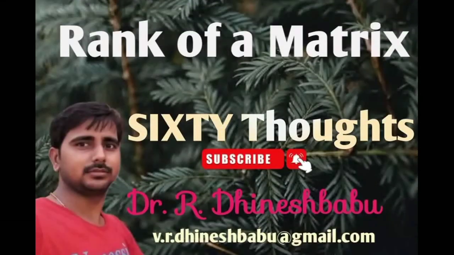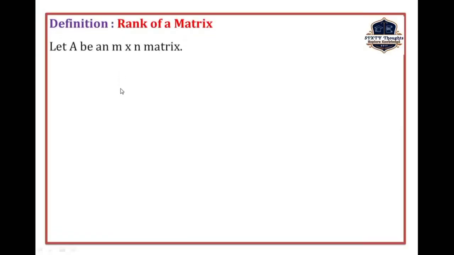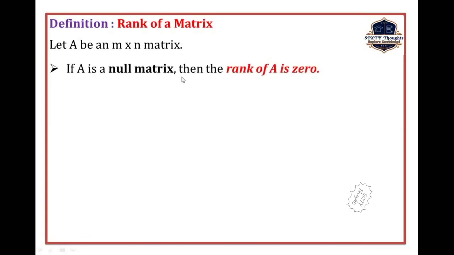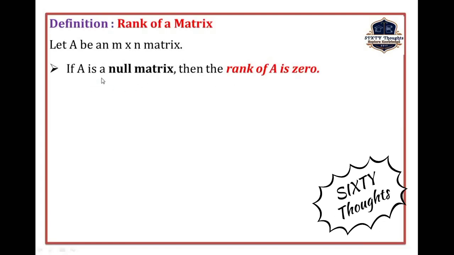In this video lecture, we will discuss what is meant by rank of matrix. Let us consider the definition. Let A be any matrix of order m by n. If A is a null matrix, then the rank of A is 0. What is the meaning of null matrix? It means the given matrix A has all its rows and columns as 0. Then what is the rank of that matrix? The rank of that matrix is 0.